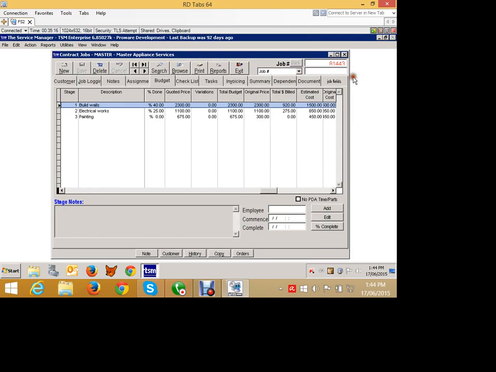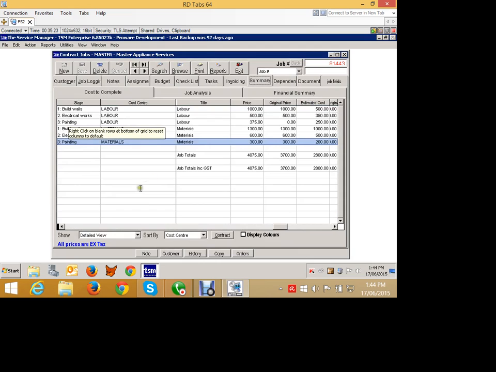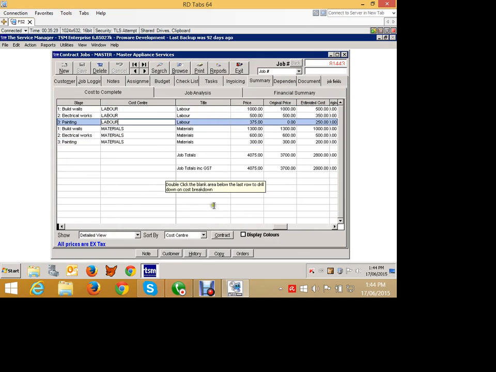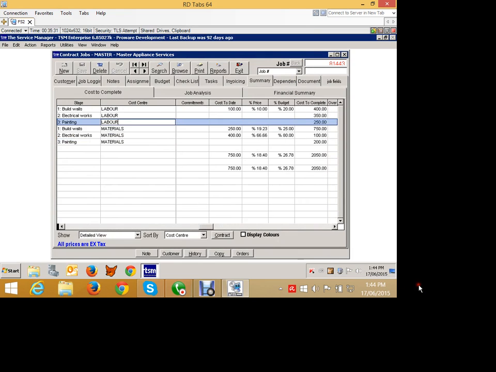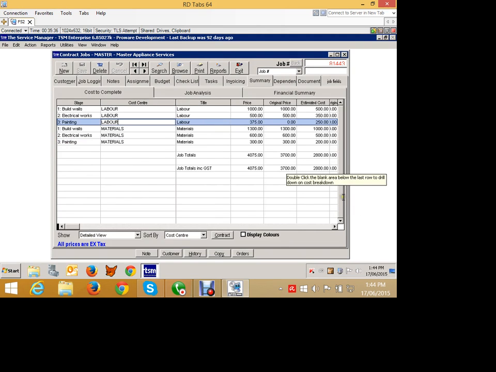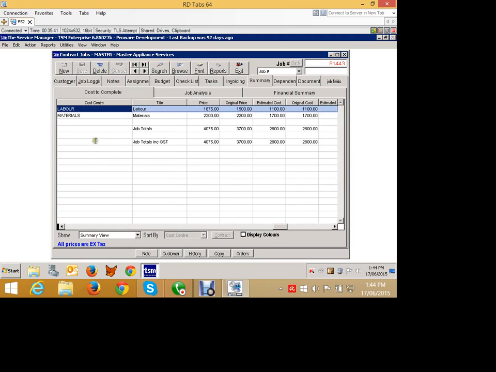Okay, so let's come back in. So let's go through here again. So this is the summary broken down by stages, but in the summary tab here we now have that same summary broken down by cost center. Stage 1, 2 and 3 for labour, stage 1, 2 and 3 for materials. The columns are exactly the same. I can see exactly where we are cost center by cost center with totals underneath. That's a detailed view, or I can look at a summary view, which really just gives me the cost centers and no stages whatsoever. So this is the flip of this, or I can go into the detail view, which breaks that down stage by stage as well.